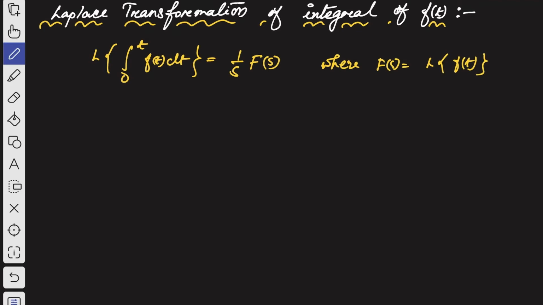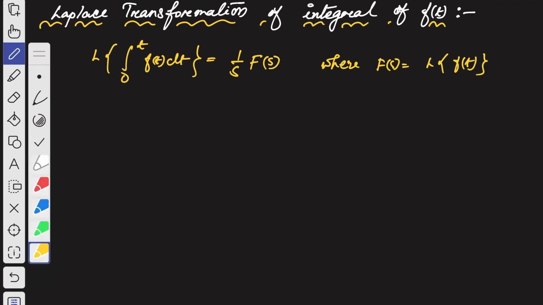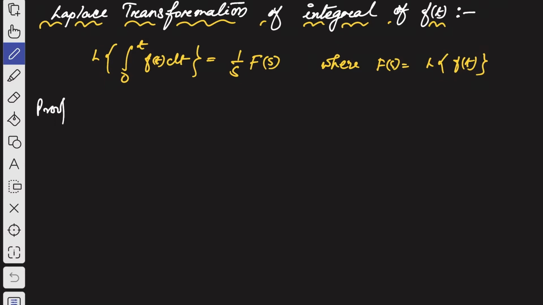So now let us prove this. So let us suppose that phi of t is integration 0 to t f of t dt. Let us consider it as phi of t.